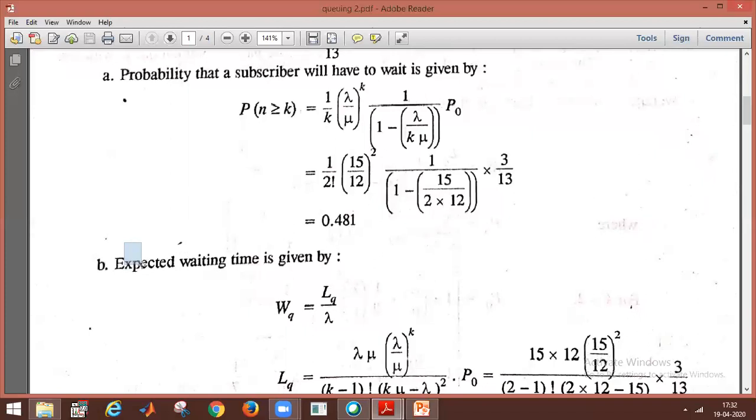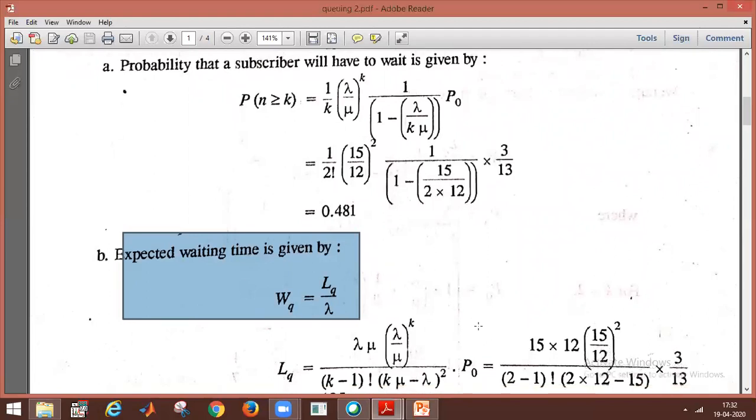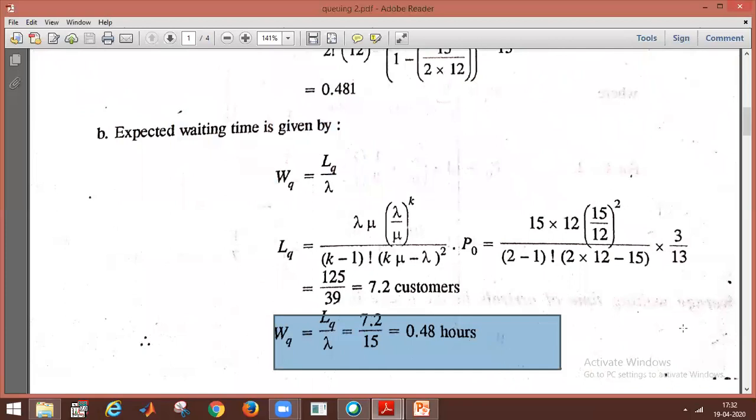So what is the next thing? Expected waiting time. Here the expected waiting time WQ is equal to LQ by lambda. So what is LQ? LQ is given by the formula lambda mu into lambda by mu whole power k, over k minus 1 factorial, times k mu minus lambda whole square, into P naught. So we will get the LQ value. Substitute it in WQ equal to LQ by lambda, and we will get the WQ value.